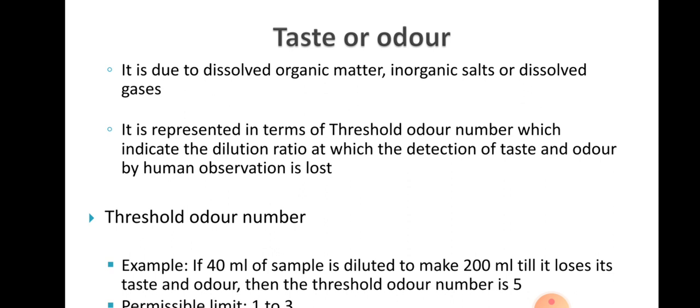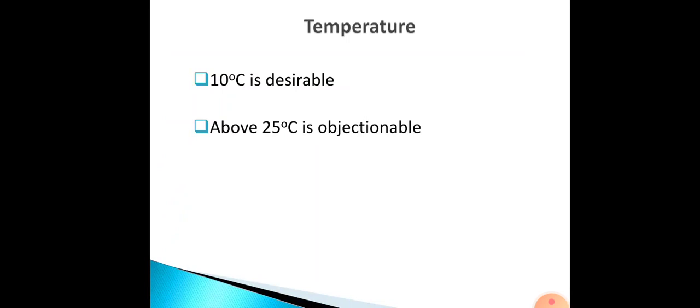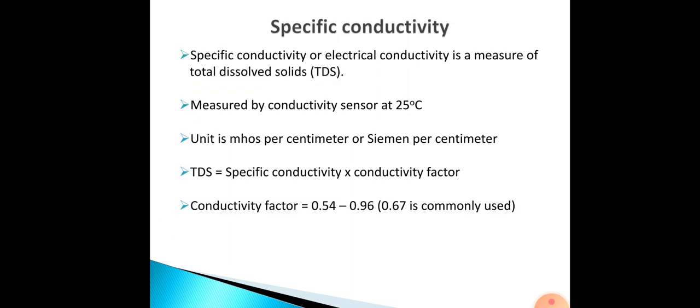And sometimes it may be 3 times. When you add water 3 times the measure of the sample and the odor and taste is lost, then the threshold number will be 3. The permissible limit for the threshold odor number is between 1 and 3. And coming to temperature, the desirable temperature for water is 10 degrees Celsius, and if it is above 25 degrees Celsius, we can say it is objectionable. So that is about temperature.